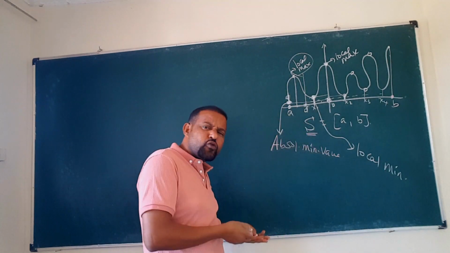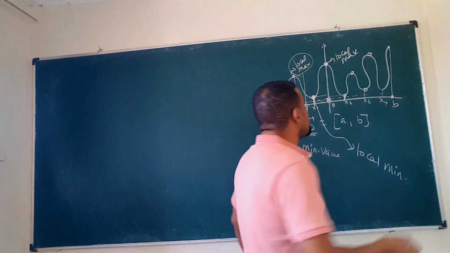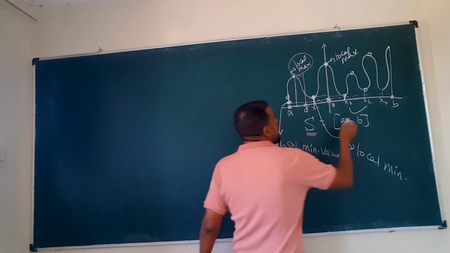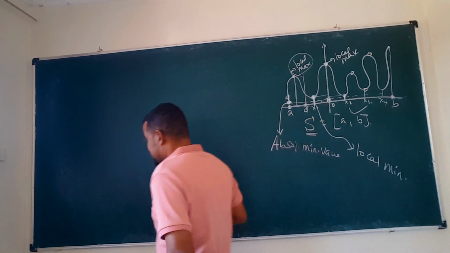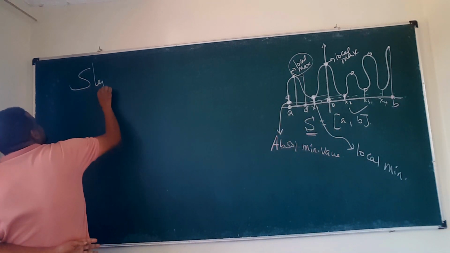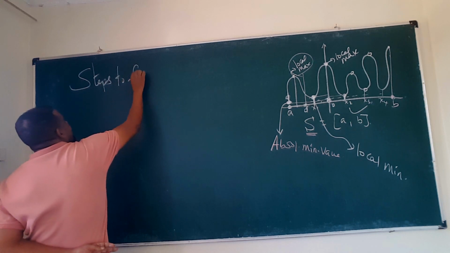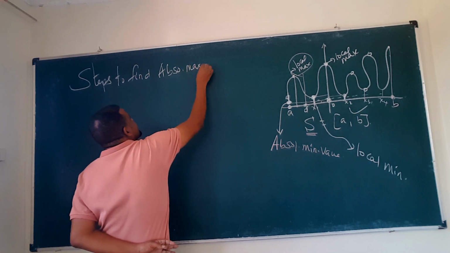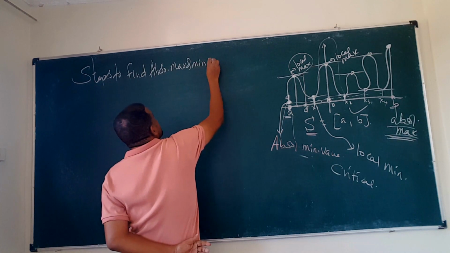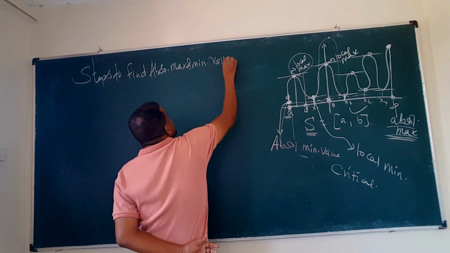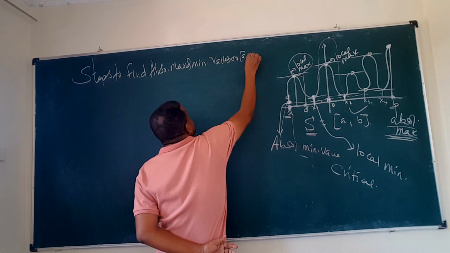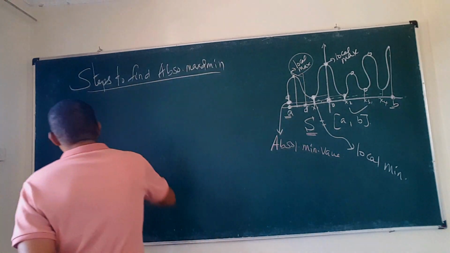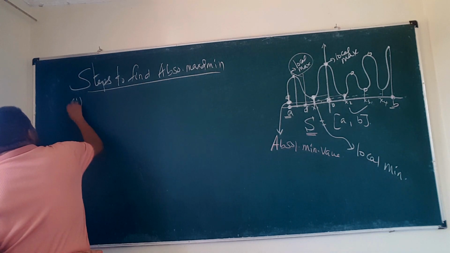So how could we find the absolute minimum and the absolute maximum values? Steps to find absolute maximum and minimum values on this interval. So, the first step is that.